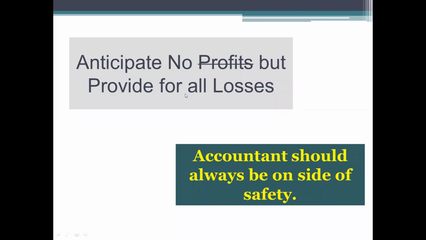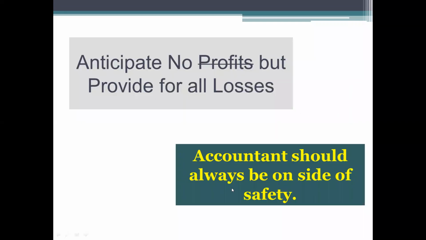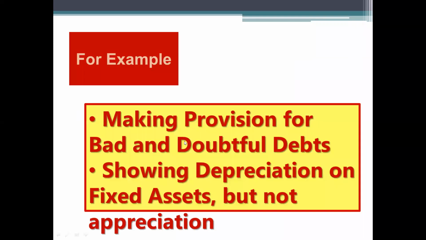Anticipate all losses and not profit. Now we know land value will appreciate, but it should not be accounted for. That is the principle of conservatism. Always be on the safer side. That is the reason why they provide some provisions, which we will discuss later when you work out problems.